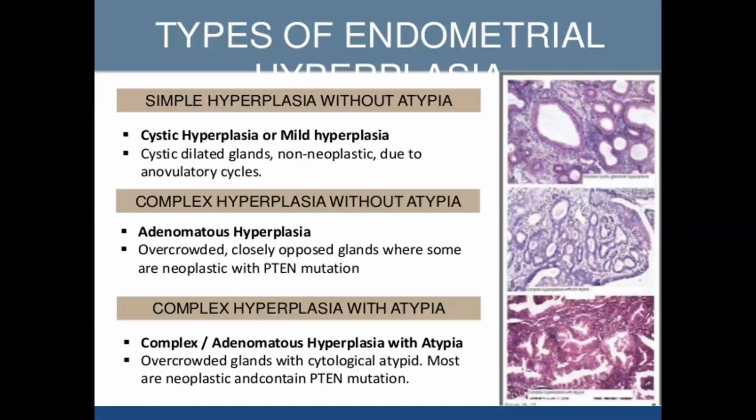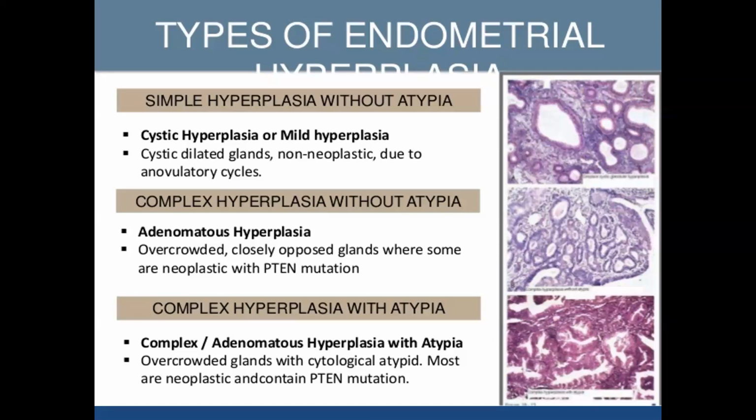Whereas if it is complex hyperplasia without atypia, it is called adenomatous hyperplasia. In this adenomatous hyperplasia, we see overcrowding of the glands which are closely apposed, with some neoplastic PTEN mutations. Then complex hyperplasia with atypia is called complex adenomatous hyperplasia with atypia, where there is overcrowding of the glands and cytological atypia will be there.